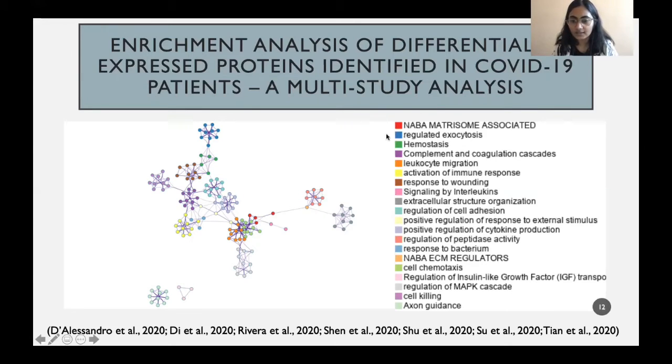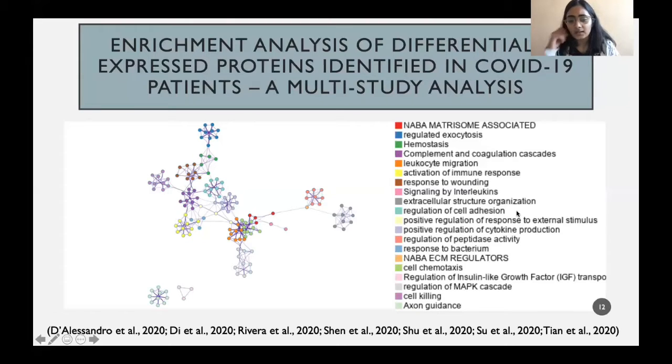So that includes hemostasis, complement and coagulation cascades, leukocyte migration, signaling by interleukins. Interleukins are cytokines. Then there is regulation of cytokine production, extracellular structure organization, and even cell adhesion.